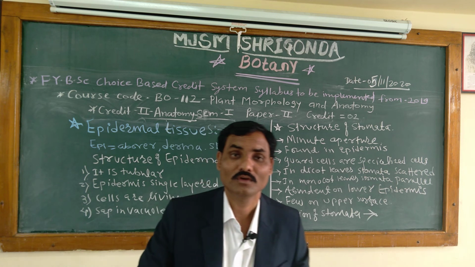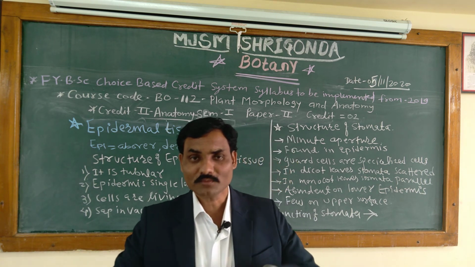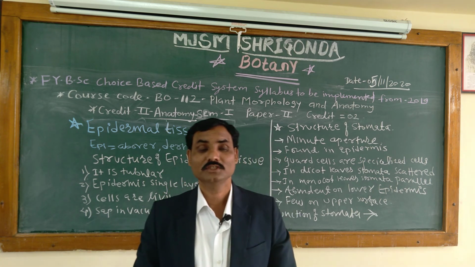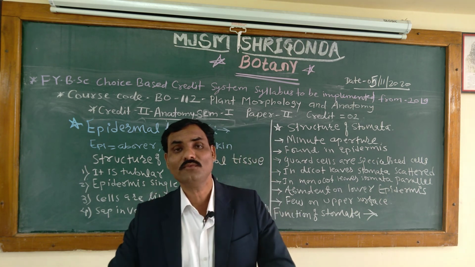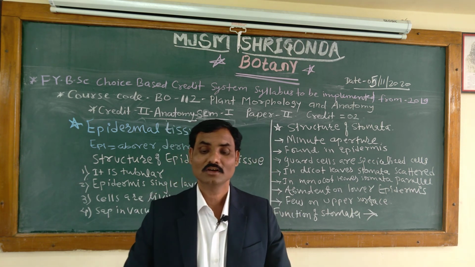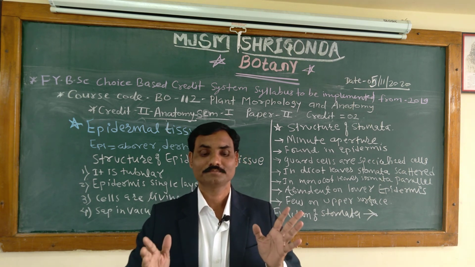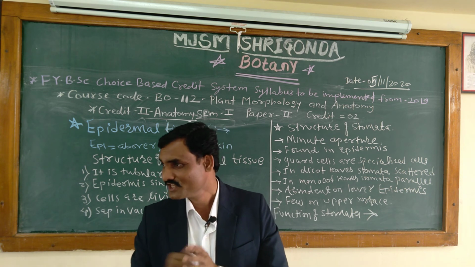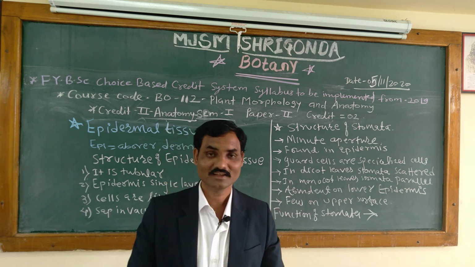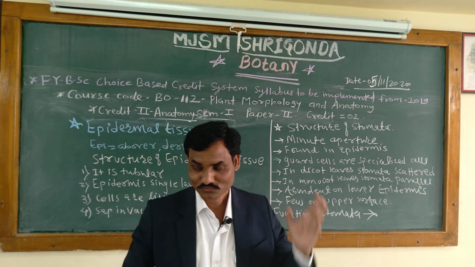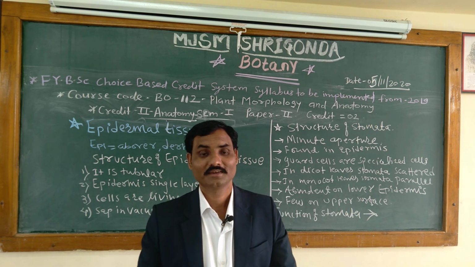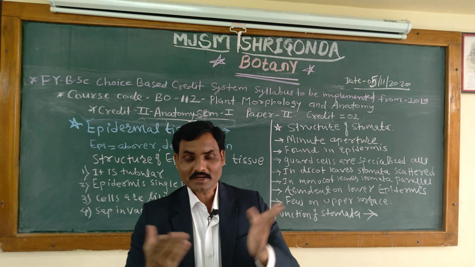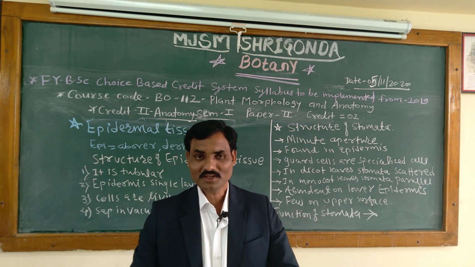It reduces the rate of transpiration due to cuticularization of the outer walls of the cells of that layer. It also helps in the exchange of gases, oxygen and carbon dioxide, for photosynthesis, in the presence of stomata.